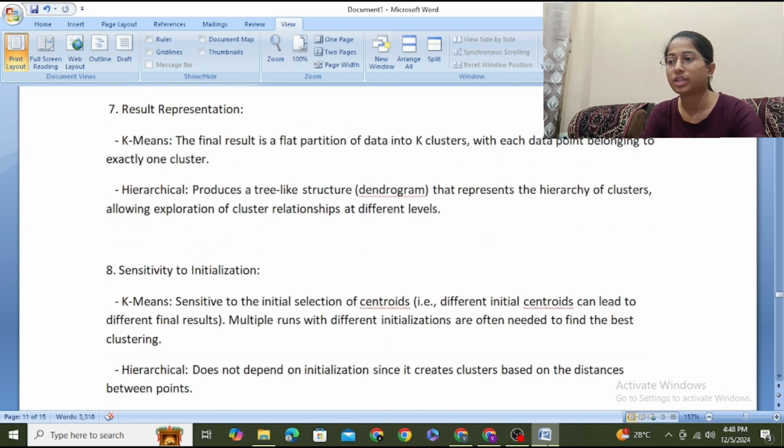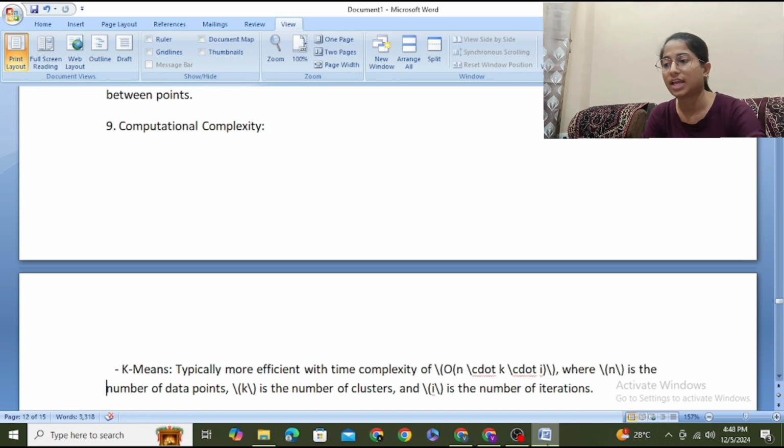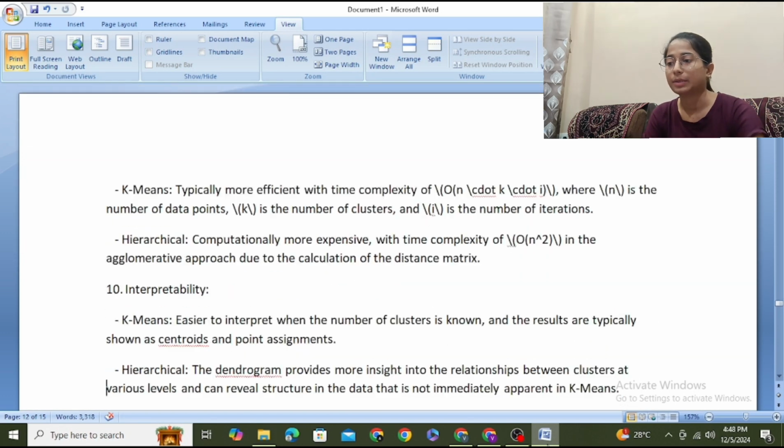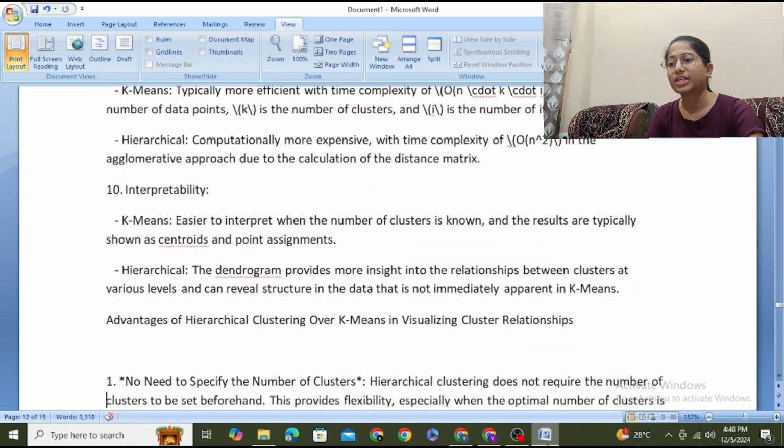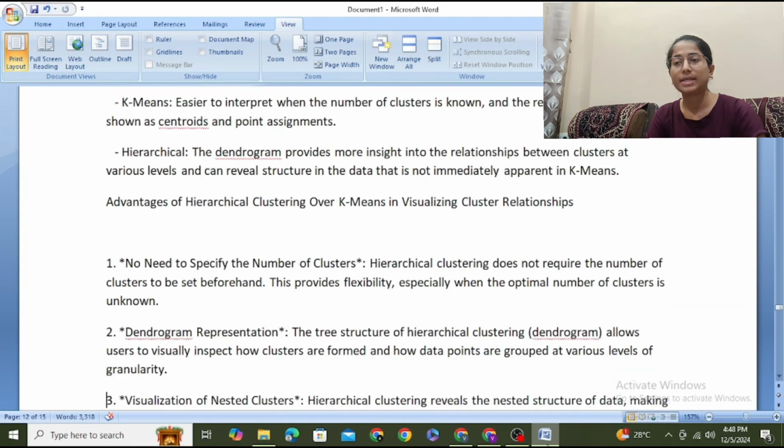Here are many more differences like result representation, sensitivity to initialization, computational complexity, and the last is preferences. Now we'll move to the advantages of hierarchical clustering over K-means in visualizing cluster relationships.